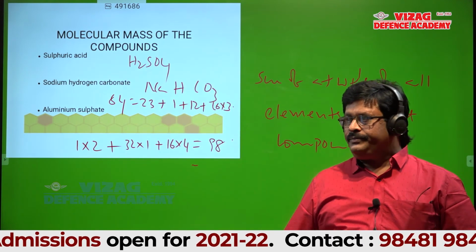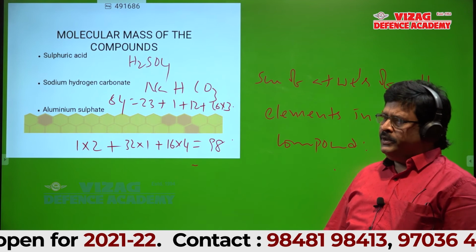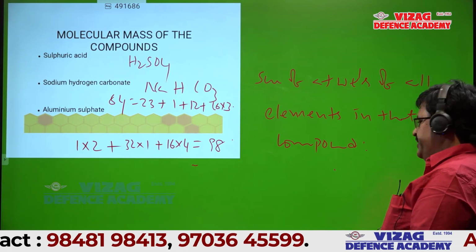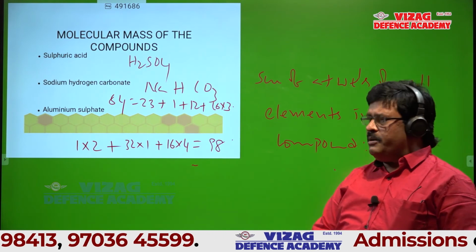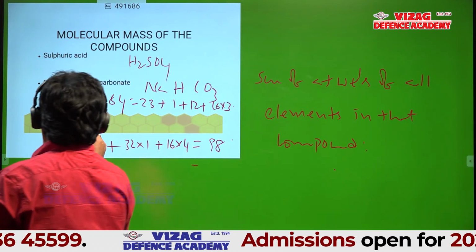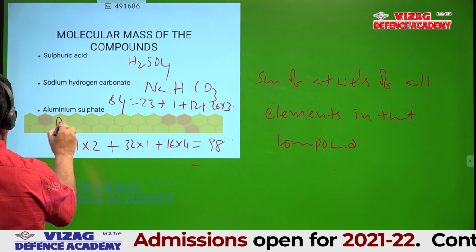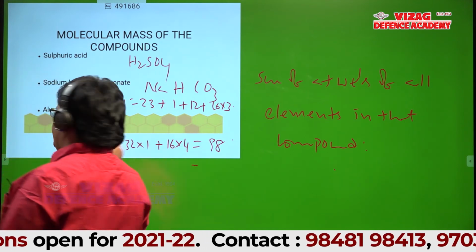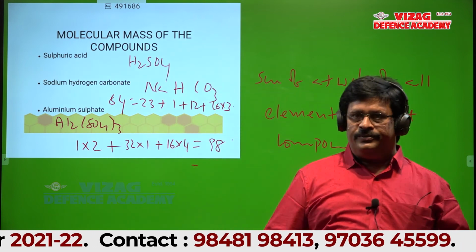Okay. Yes, sir. Can I go to next slide? Can you calculate aluminum sulfate formula? I think you all know. Al2(SO4)3. Yes, sir. I think it will come around 342.